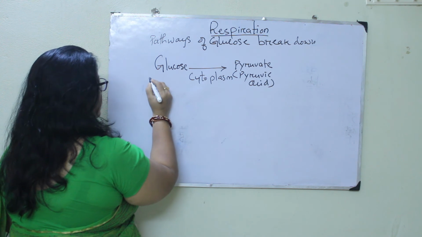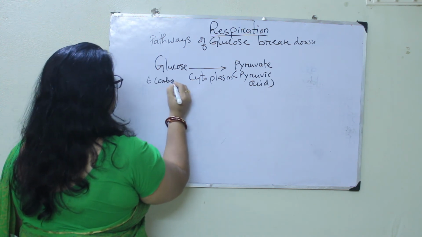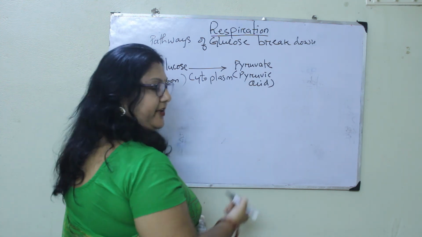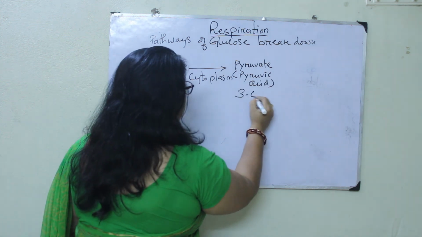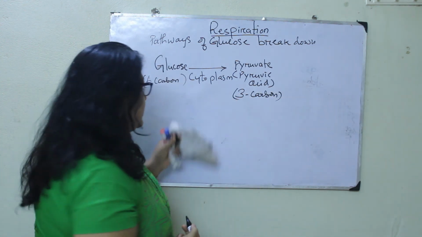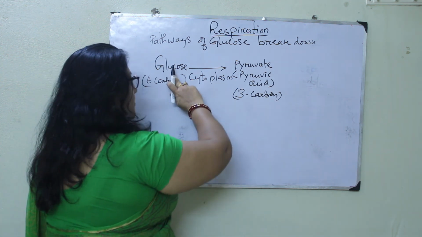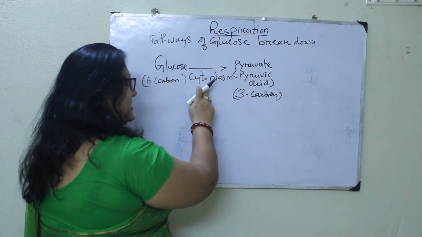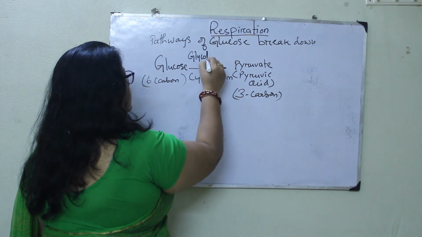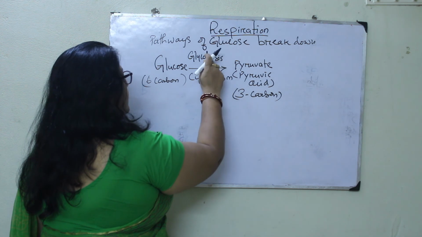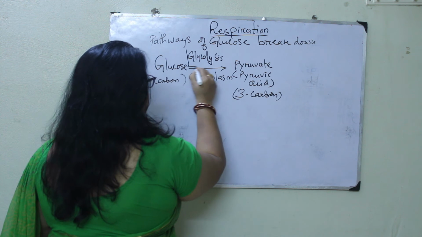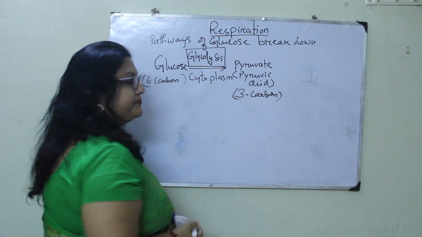Now we will write here a 6-carbon compound. But the pyruvate that is produced is a 3-carbon compound, right? And the process by which the glucose is converted into the pyruvate in the cytoplasm is known as glycolysis. Okay, it is known as glycolysis. So the process is glycolysis, right?